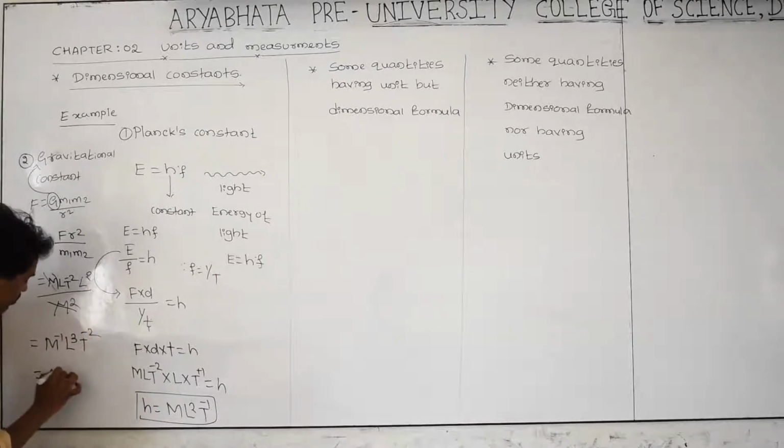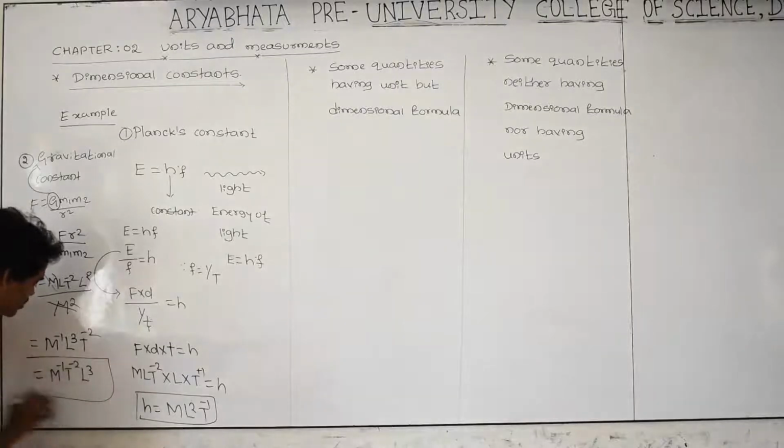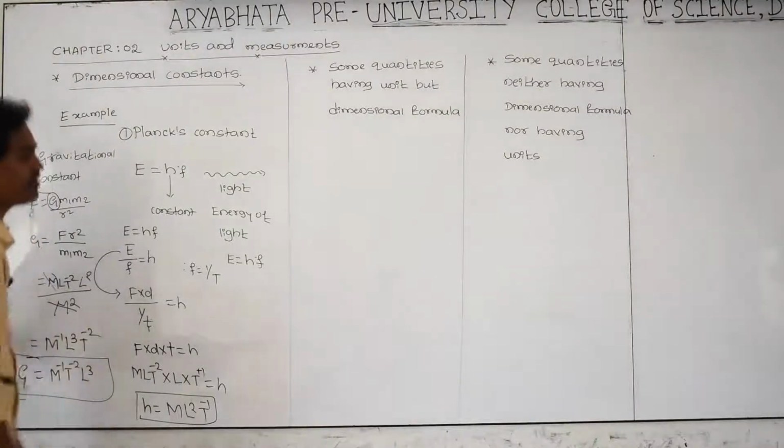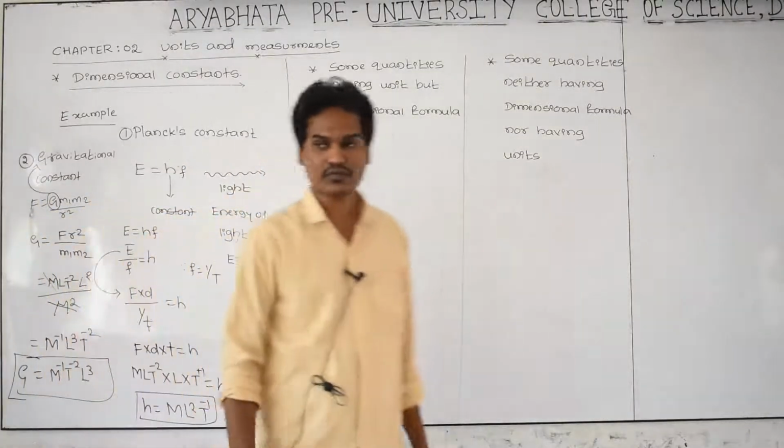Therefore, M raised to minus 1 L cube T raised to minus 2. This is the dimensional formula for the gravitational constant G.